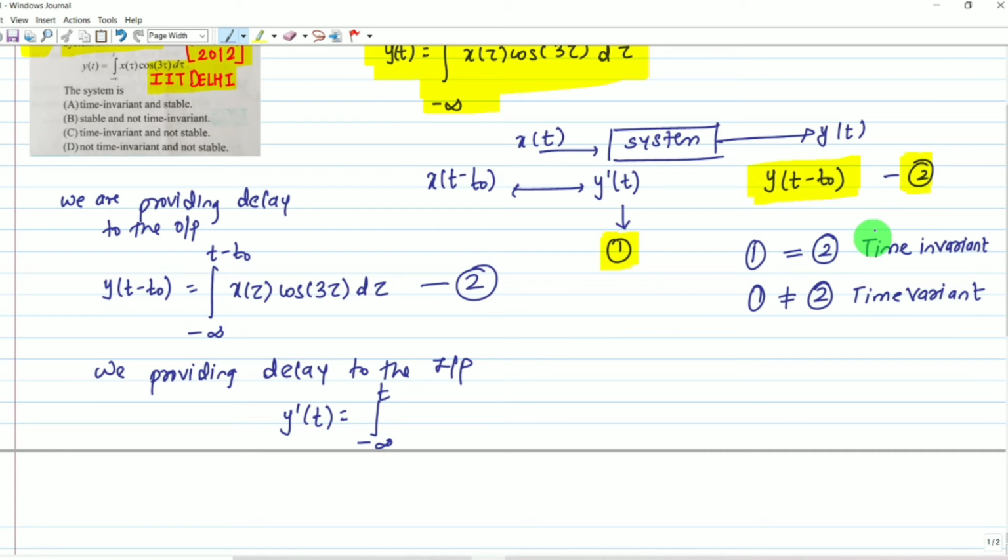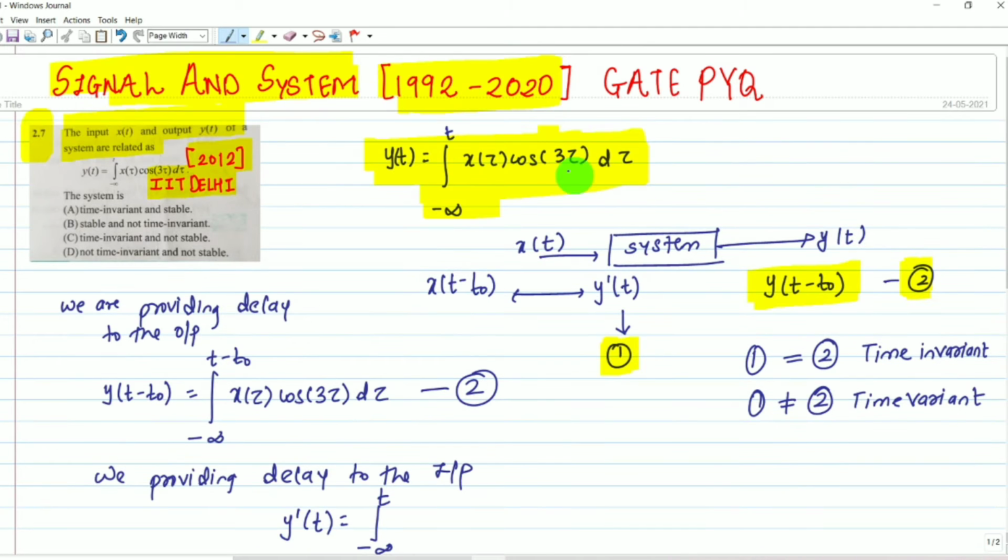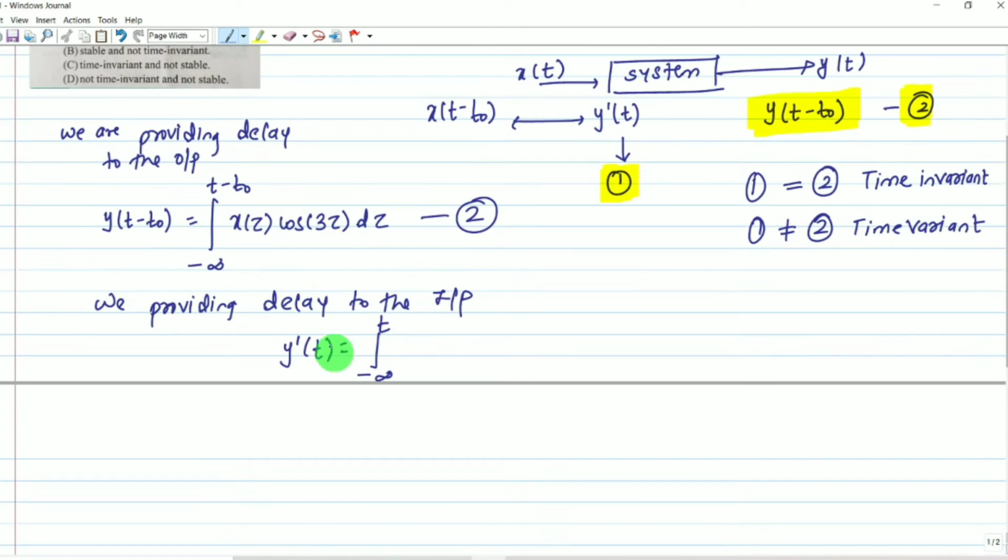The limit will remain the same. When we provide delay to the input, what will change? Here it will change, and this part will change. Understood? Cos x of, here what will become? Tau minus t naught. Understood? X of tau minus t naught. And the next part will become cos of 3 tau.